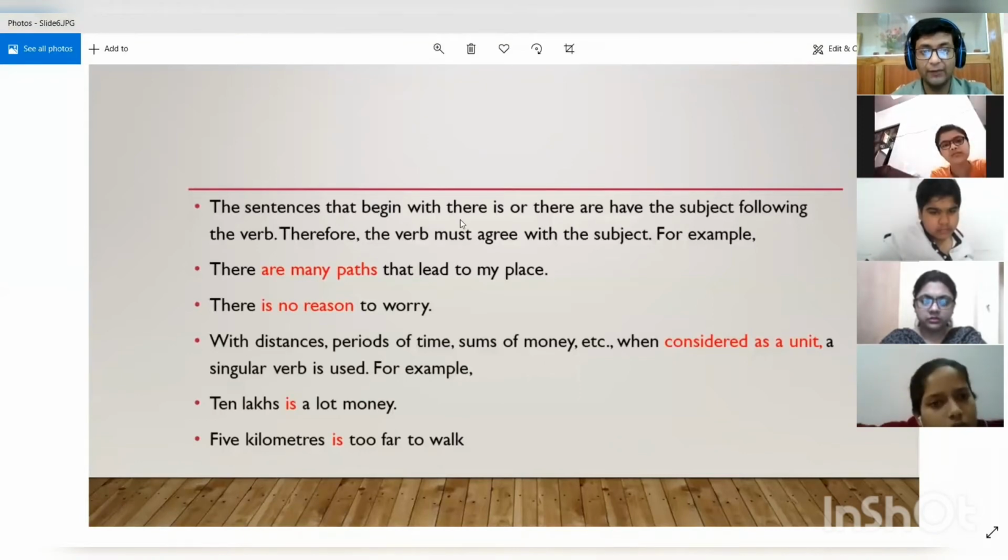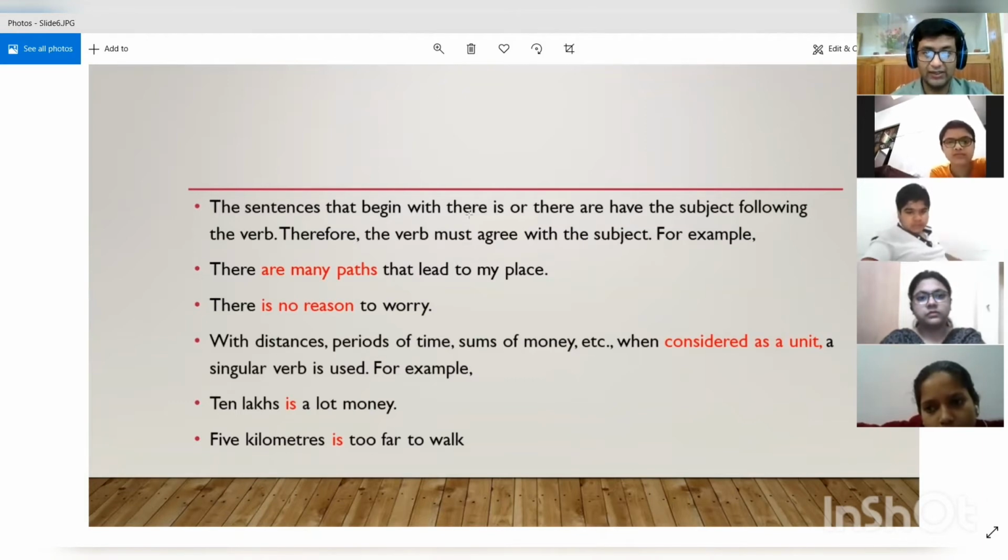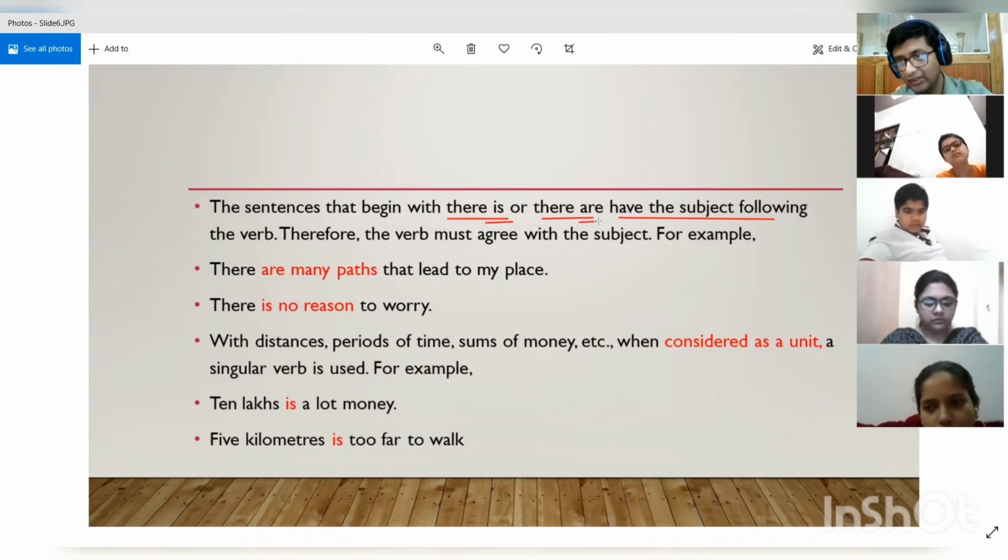Now, the sentences that begin with there is or there are have the subject following the verb. Therefore, the verb must agree with the subject. All right. So now they are saying that when the sentence is beginning with there is or there are, they have the subject following the verb, because are and is are the helping verbs, right? So they are present in the sentence at the beginning only, is and are.